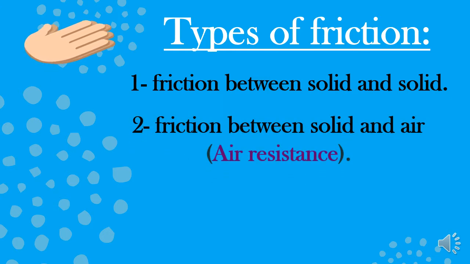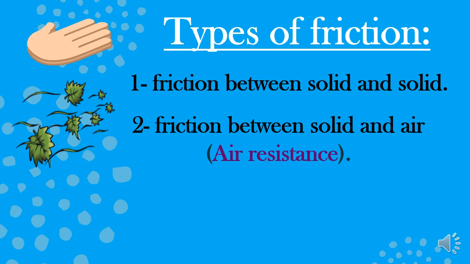The second one is between any solid matter and the air, and in this case it is called air resistance. So air resistance is just a type of friction force between any solid object and the air, like moving a plane through the air or falling leaves through the air. So moving any solid object through the air is known as air resistance.